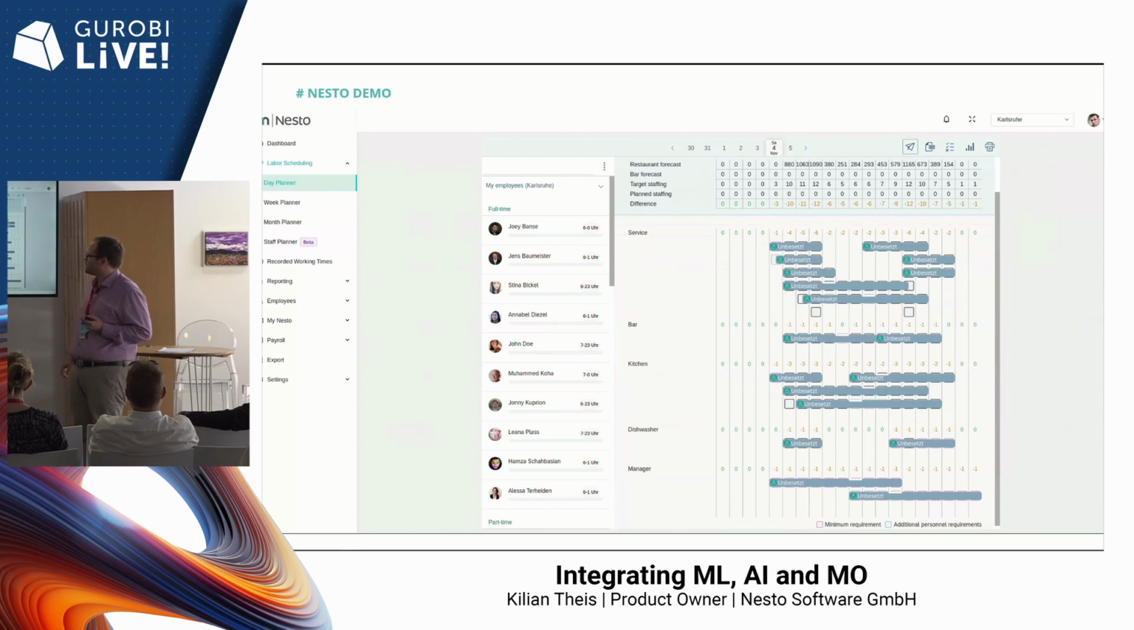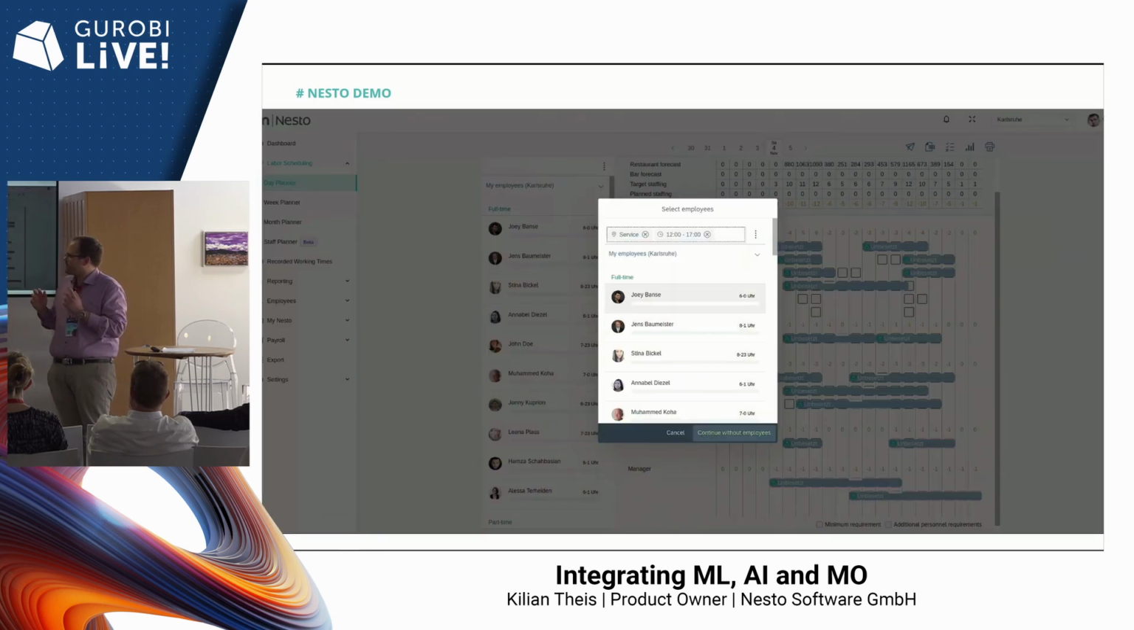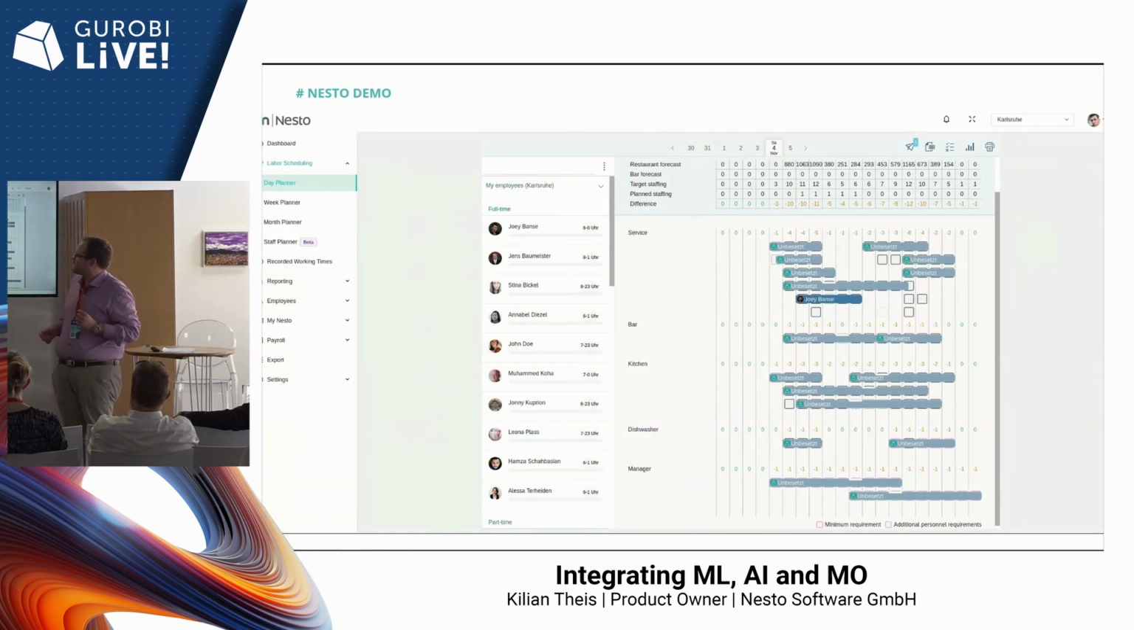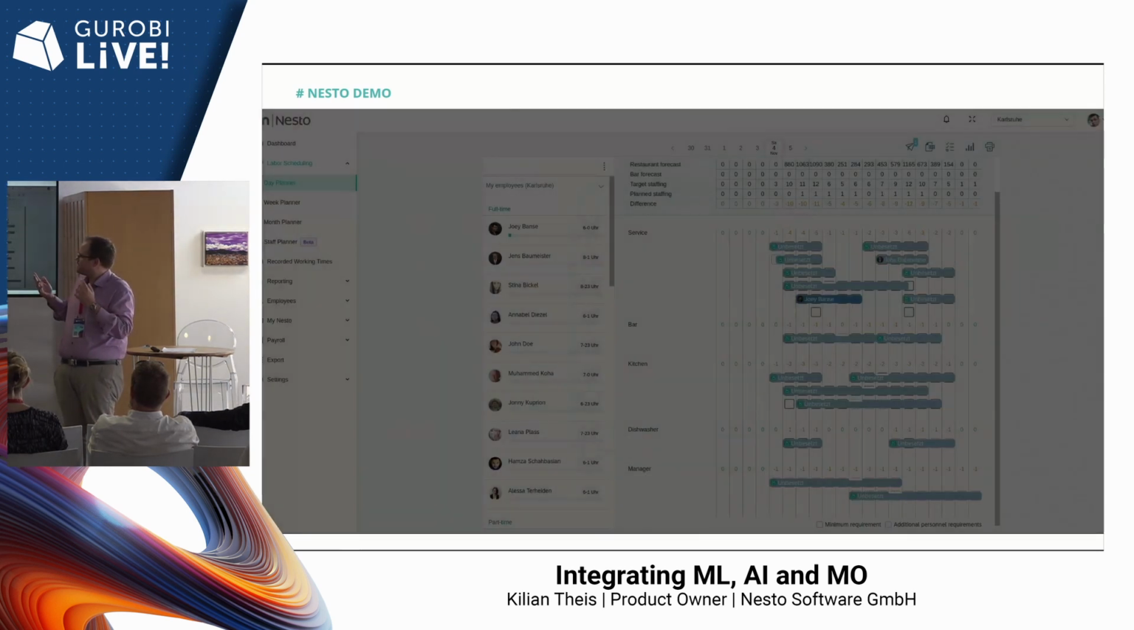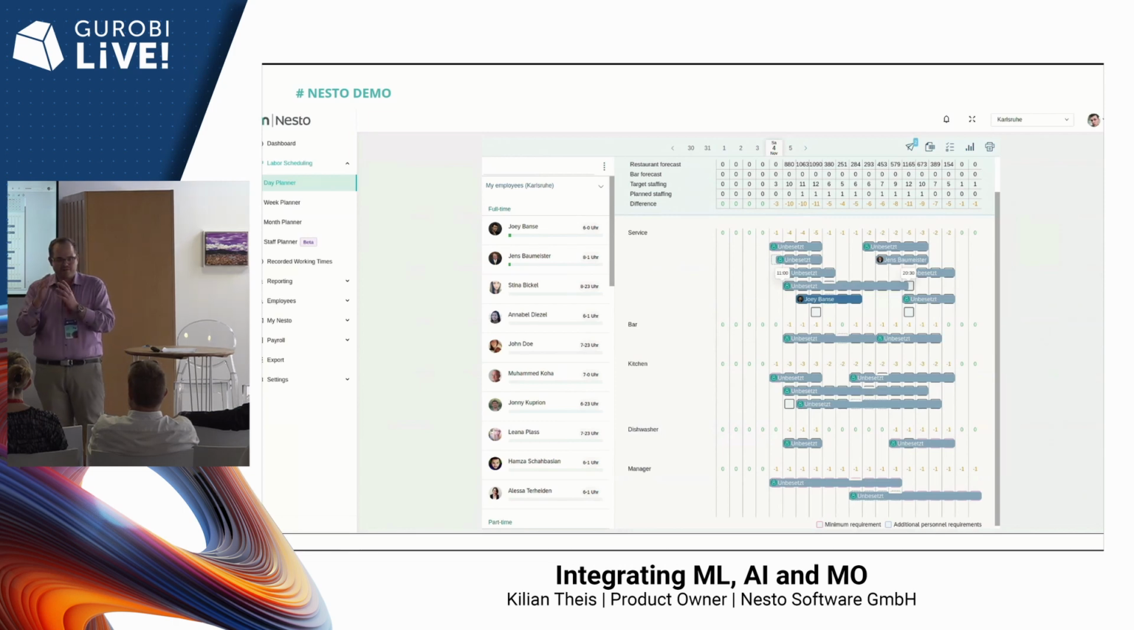We can adjust start and end time of the shift shells, or we can delete a shift and replace it by 2 shorter shifts. And this is something very important. In that case, we directly assign an employee, so we don't have a shift shell here, we have a manual shift here. And this is a very important point.